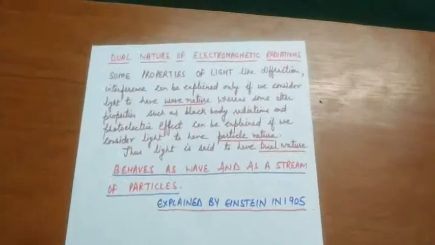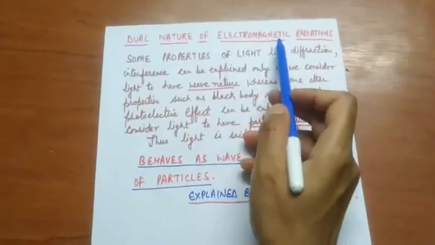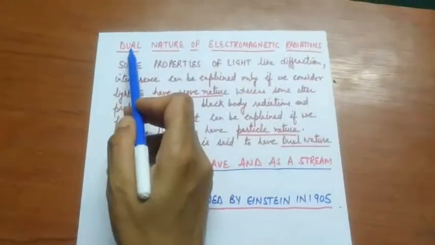Last, the dual nature of electromagnetic radiations. Dual means double nature.